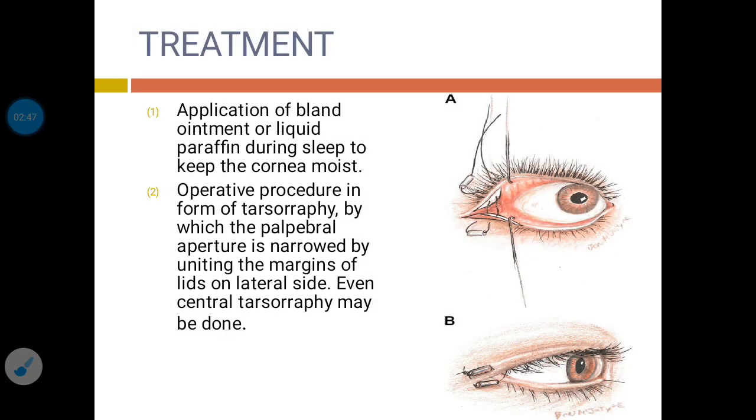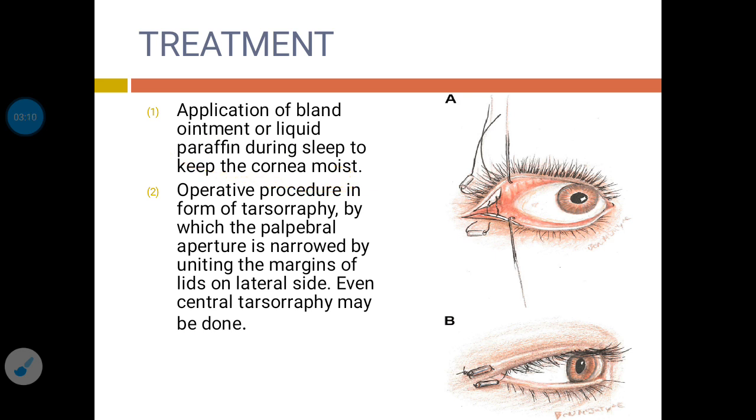Now coming to the treatment part of lagophthalmos. The main problem is that as the eyelids are not completely covering the eyeball, there will be development of dryness. So to remove this dryness, a bland ointment or liquid paraffin is applied during sleep, which keeps the cornea moist.